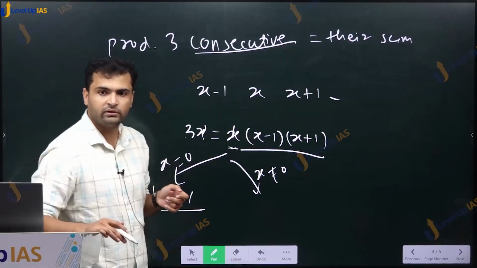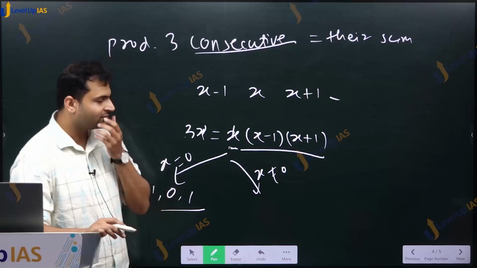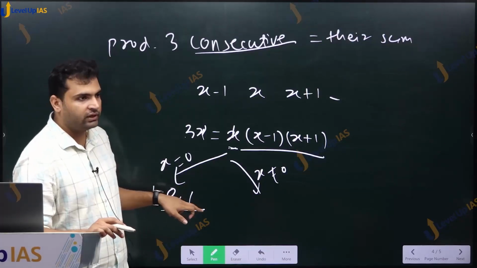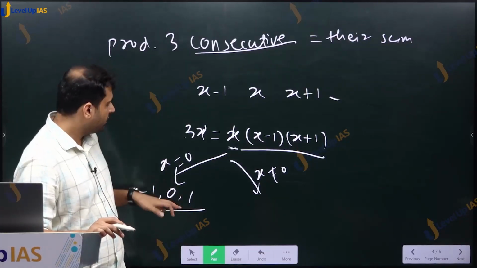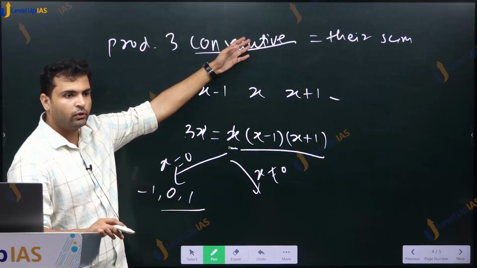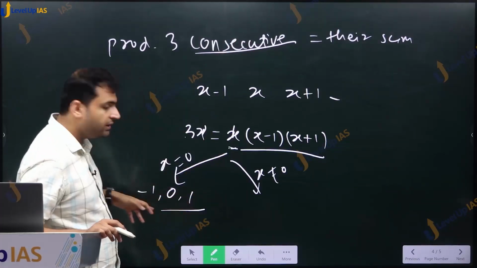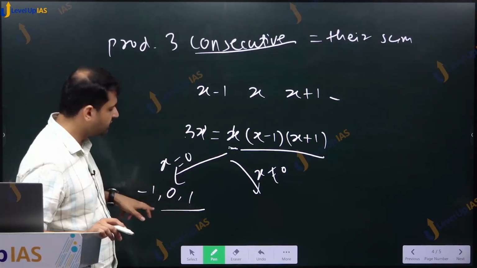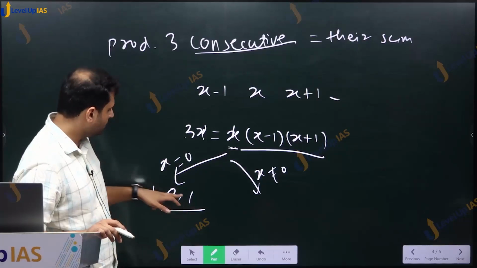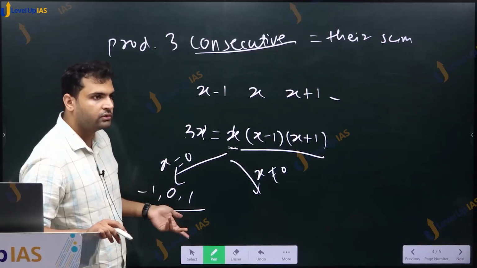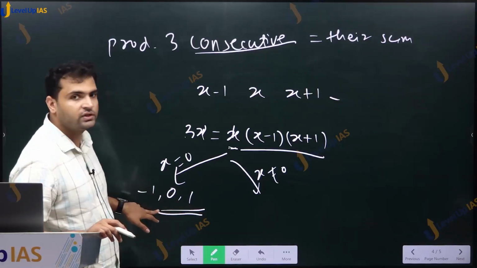0 plus 1 is 1. So this is one pair, the one triplet we have. Does it follow that rule that we want? What is the sum of these three numbers? Minus 1 plus 1, 0 plus 0, 0. Sum of these three numbers is 0.